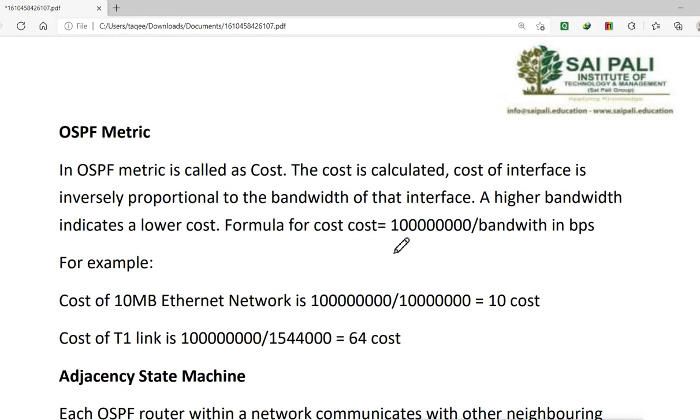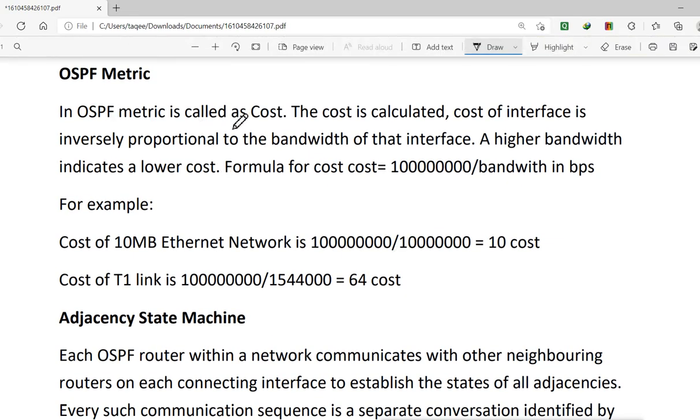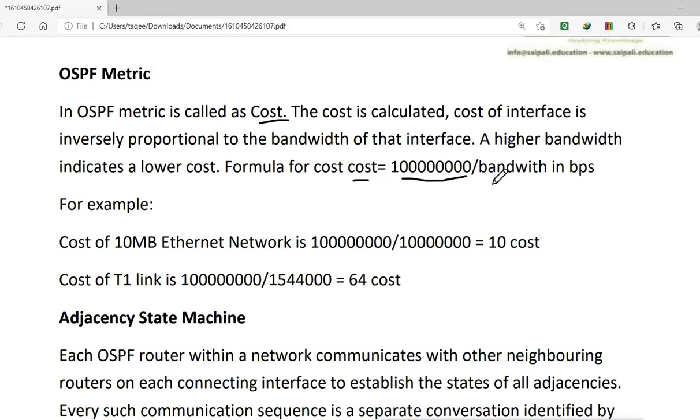Now we talk about the metric. What is a metric? In OSPF the metric is called cost. For OSPF the metric is cost, and the cost of an interface is inversely proportional to the bandwidth of that interface. So the cost is taken out of the bandwidth. A higher bandwidth indicates a lower cost. So the faster the bandwidth, the lower the cost. And this is the formula for the cost. The cost is calculated by dividing this fixed value by the bandwidth.